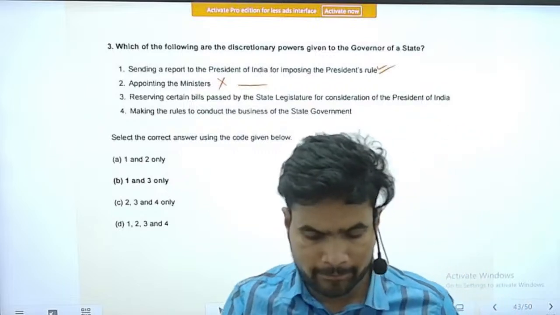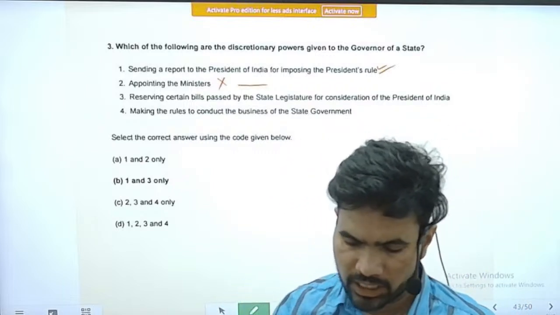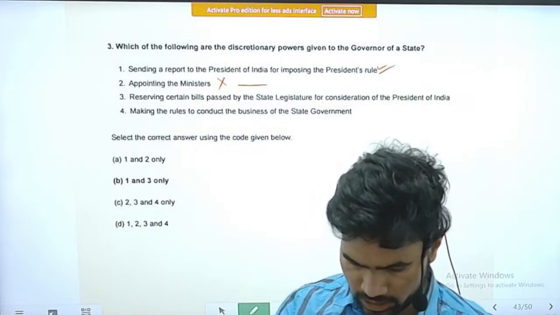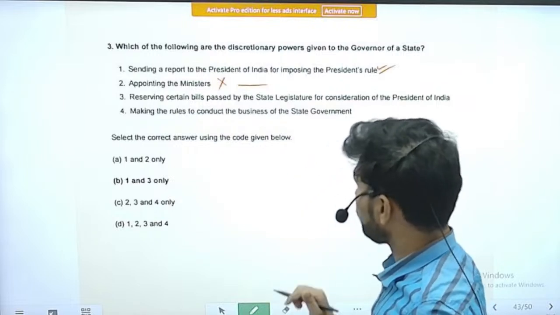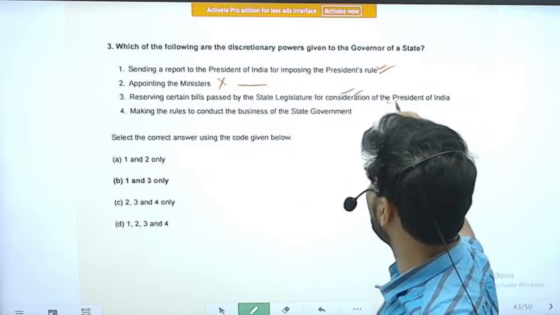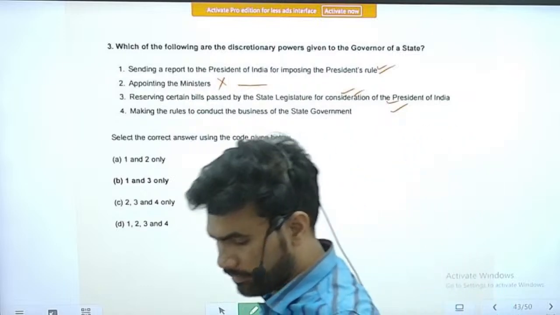Next statement, reserving certain bills passed by the state legislature for consideration of the President of India. Yes, this is a correct statement. This is a discretionary power of the governor.